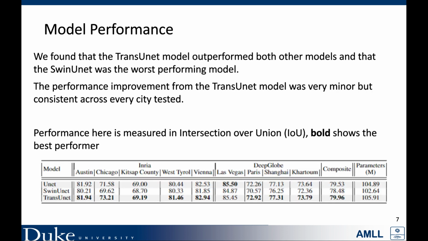We found that TransUNet outperforms all other models across almost every city, shown in bold below, and that SwinUNet had the worst performance by far. We also see that while TransUNet outperforms UNet, the difference isn't very large and cannot be attributed to the transformer alone, with only this information.